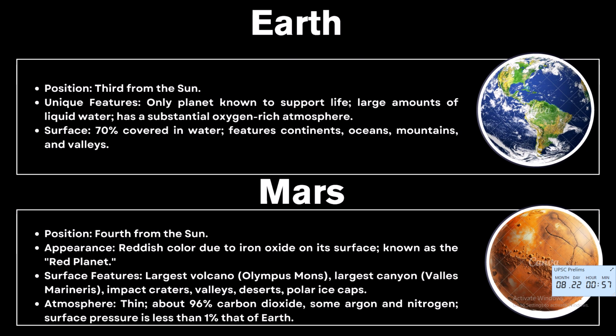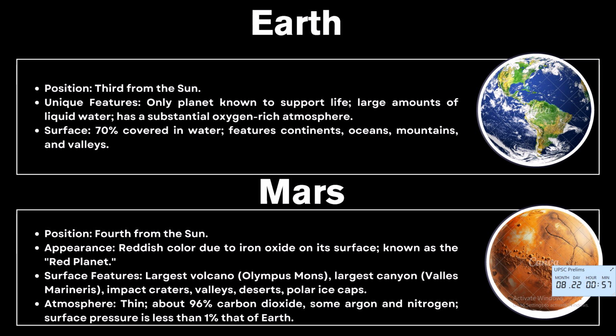Earth comes third from the Sun. Uniquely supports liquid water and an oxygen-rich atmosphere. 70% covered in water, active geology, a single large moon, and a single magnetic field. Life on Earth has shaped and stabilized the atmospheric conditions.